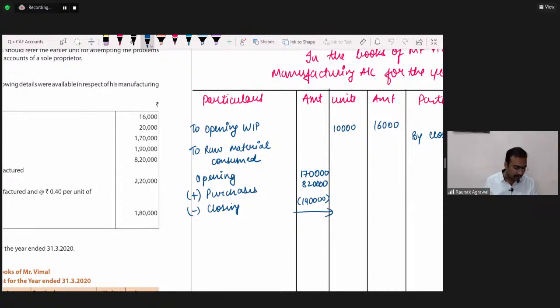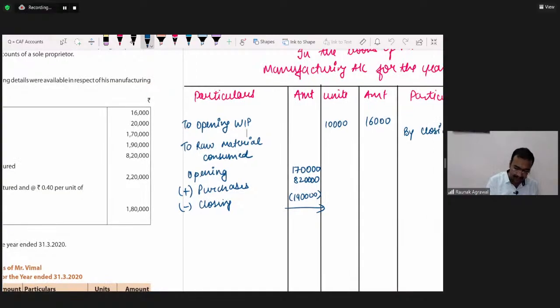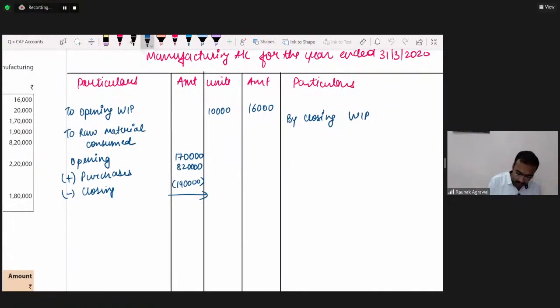Okay, so what is coming? What is the balancing figure? The value of raw material consumed is coming down to 8 lakhs. Great. So in the outer column, 8 lakhs.